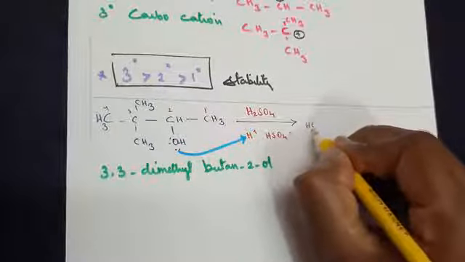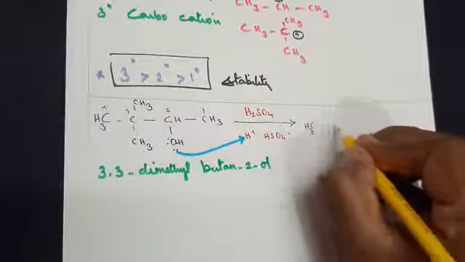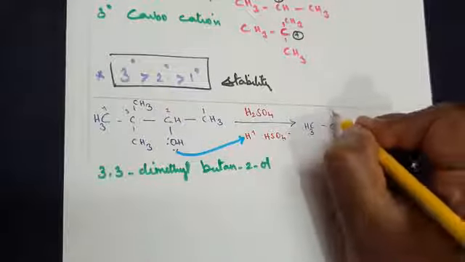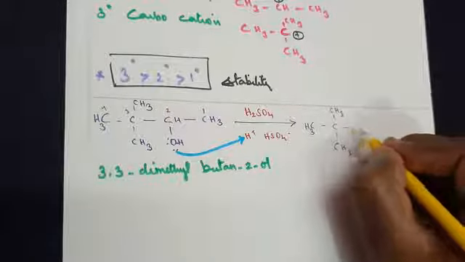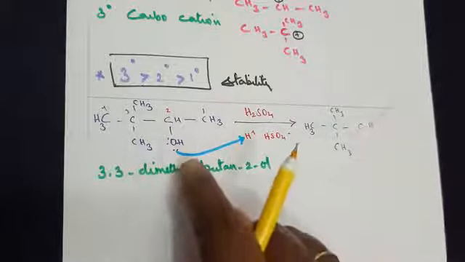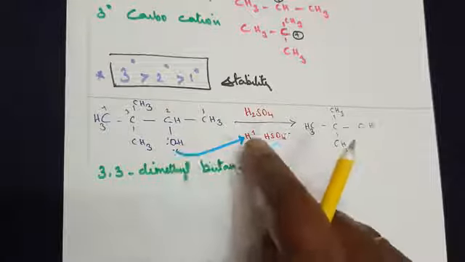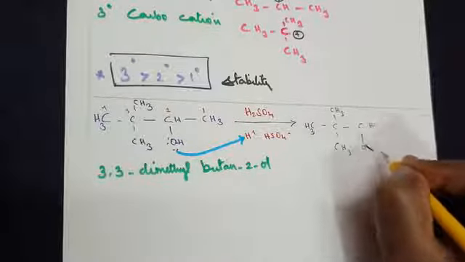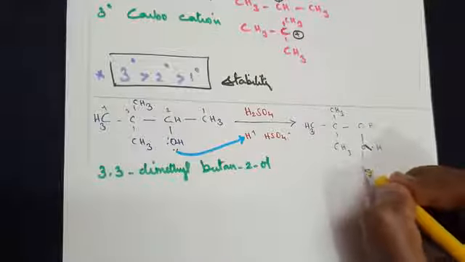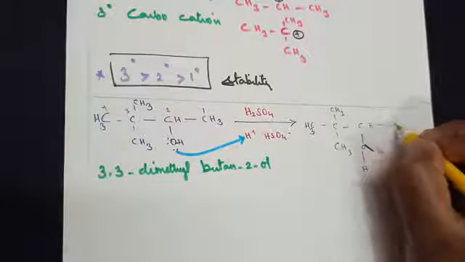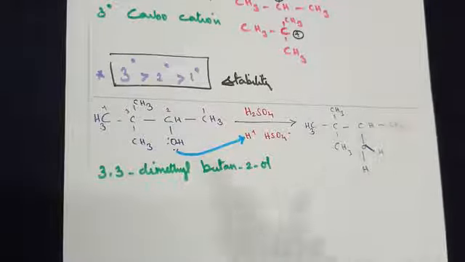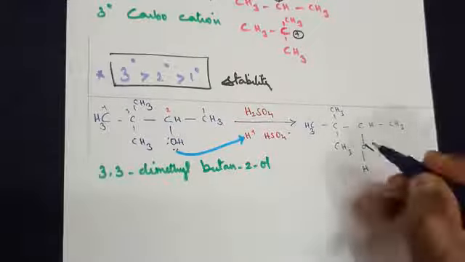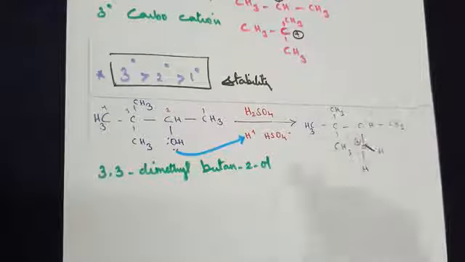The same concept you have learnt in the elimination mechanism. The remaining part all remains as it is, CH3. You've got a CH3 here. Remember, you've already got one OH bond, and one more OH you need to show here. So oxygen is bonded with a hydrogen and one more bond you are showing, and the remaining CH3 as it is. Because of sharing of electrons, this oxygen attains a positive charge.